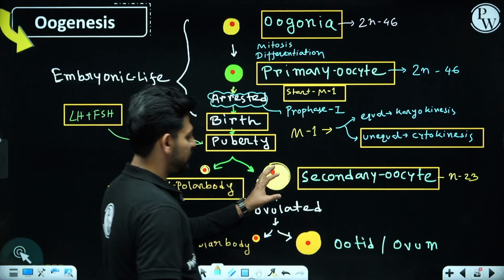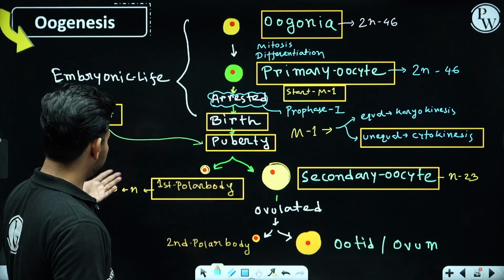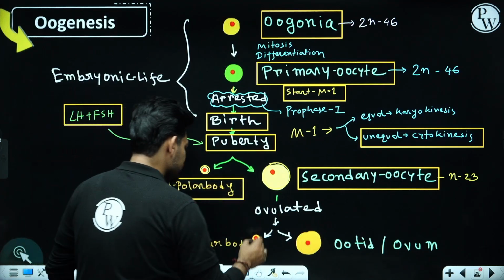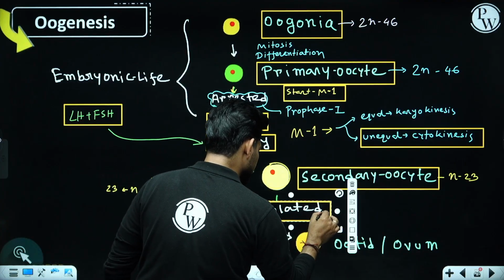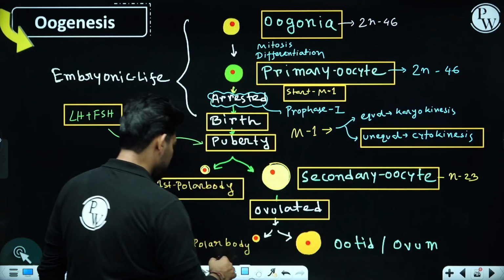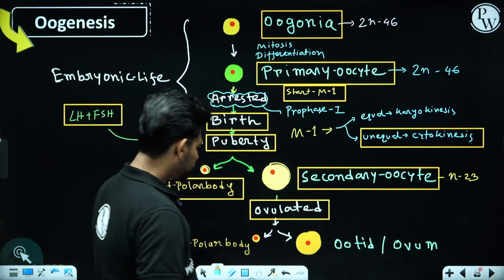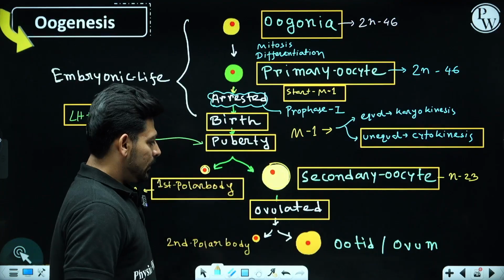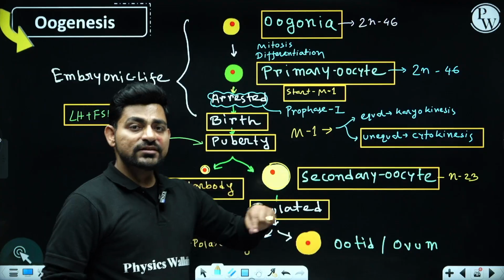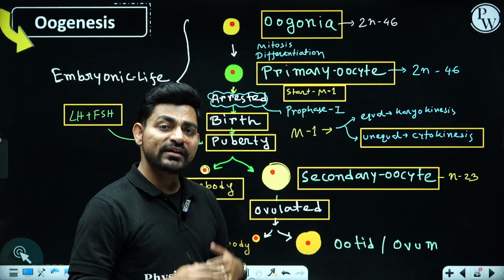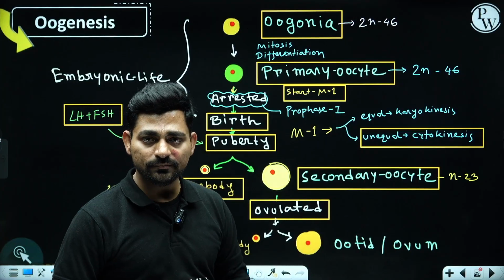Now you need to focus on the secondary oocyte, because gradually the first polar body will die. At this secondary oocyte stage only, one of the ovaries will ovulate, kicking this out from the ovary. And if there is no fertilization, this secondary oocyte will die inside the body.